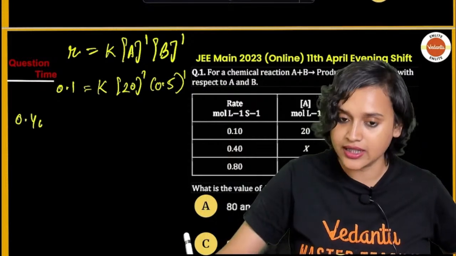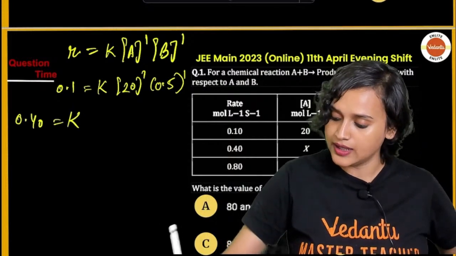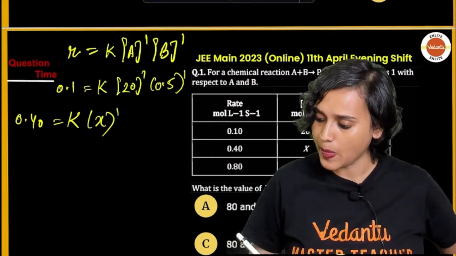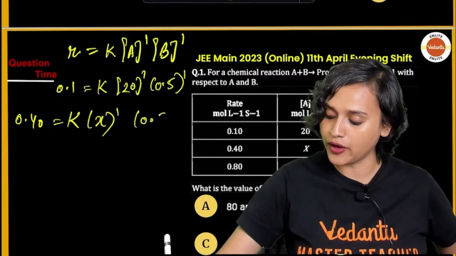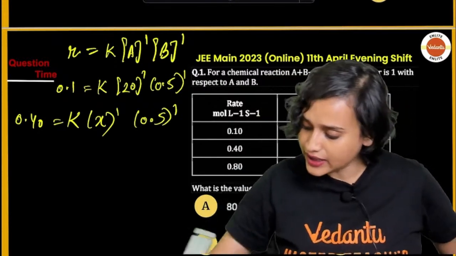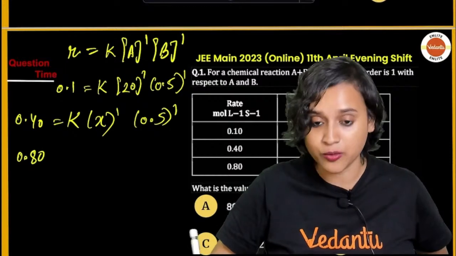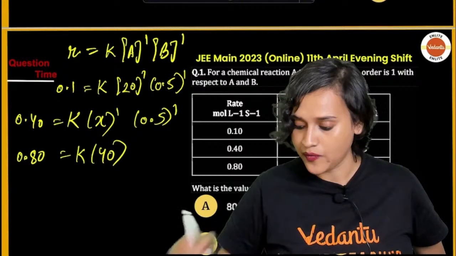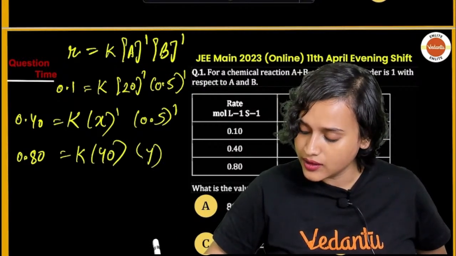Then you can write it as 0.40 is K multiplied with x to the power 1, and here it is written as 0.5 to the power 1. That's your equation 2. Finally, the last one here, if you write it down, 0.80 is equal to K multiplied with 40 and then y to the power 1.